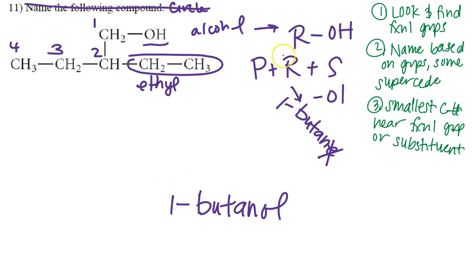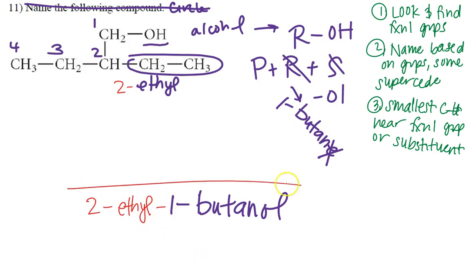Next, we have our prefix. So we've got the root and the prefix. Let's go ahead and get our prefix. We know it's going to be an ethyl group. What's the location? Carbon number 2. So we have 2-ethyl-1-butanol. That is the answer for number 11.